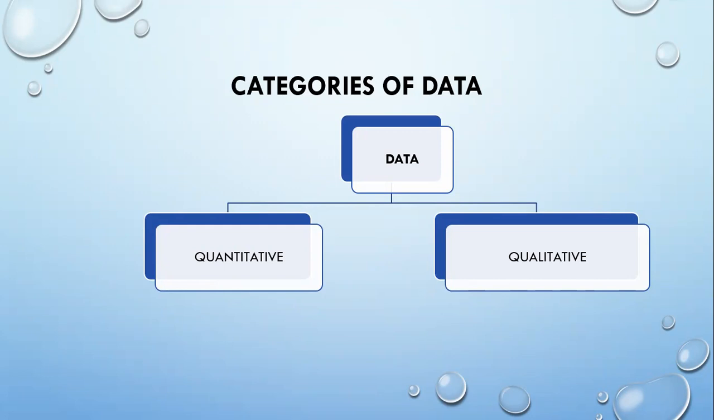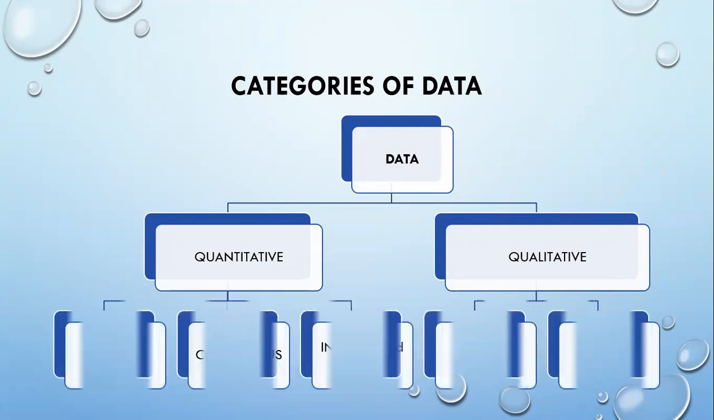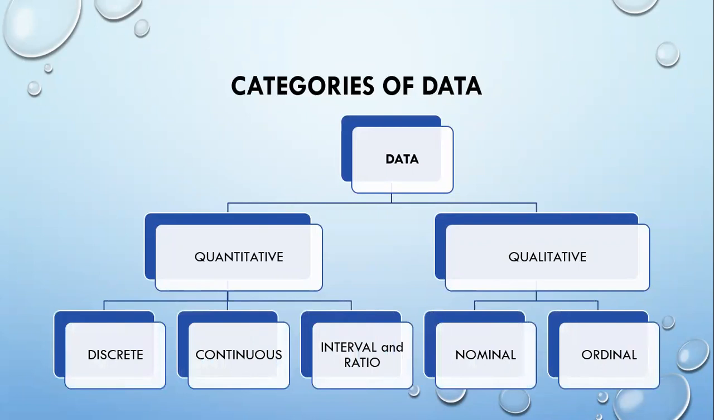The significant difference between quantitative and qualitative data is that we can perform logical and arithmetic operations on quantitative data, whereas this is not possible in the case of qualitative data. Quantitative data are further categorized as discrete, continuous, interval, and ratio level data.